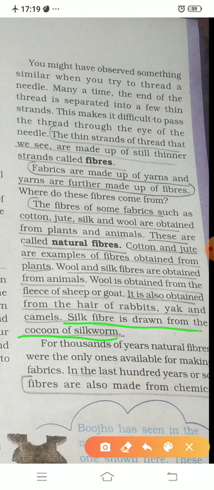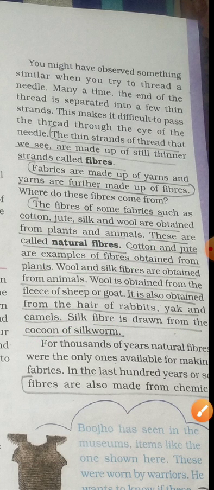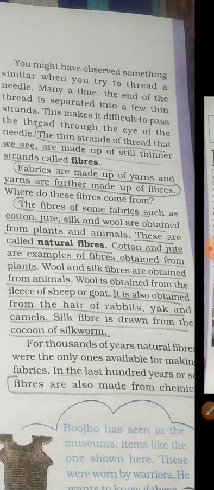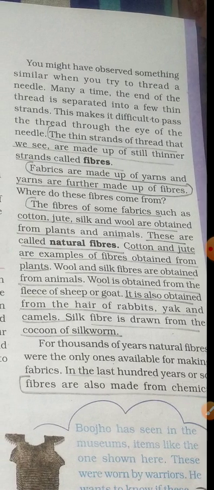Okay, what is this cocoon? Supposing, let me explain to you, this is the silkworm and this is its cocoon. So the silk is obtained from this portion of the silkworm, that is the cocoon. For thousands of years, natural fibers were the only ones available to mankind for fabrics.